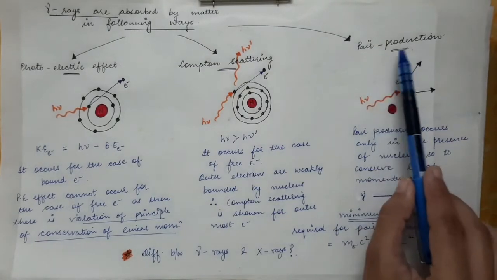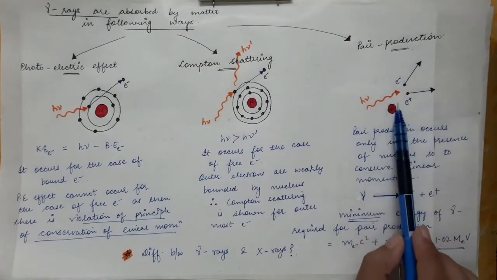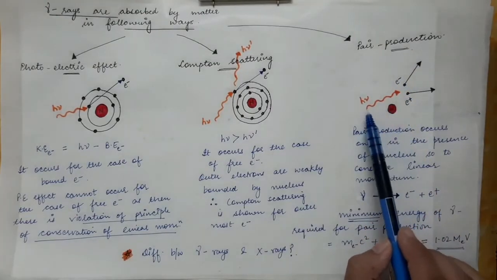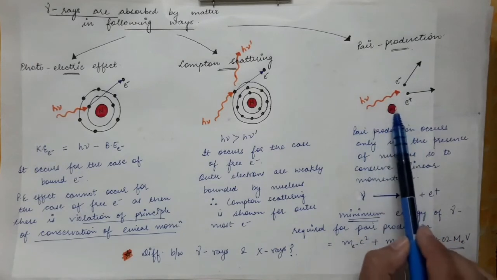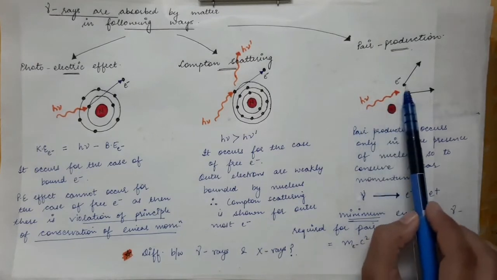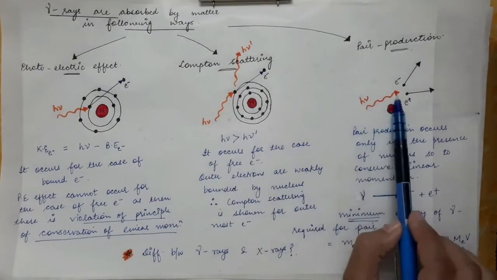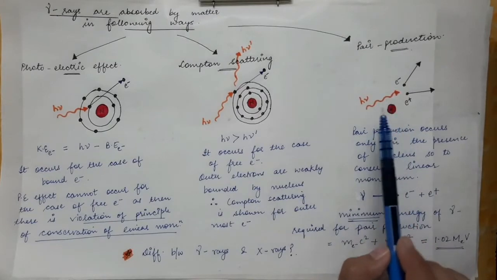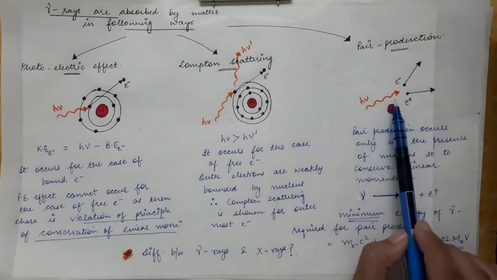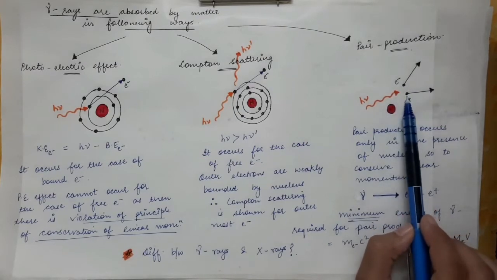Now this pair production phenomenon always occurs under the influence of a nucleus. So when the gamma photon is traveling in the medium and some nucleus is present in its vicinity, only then will this gamma photon get converted into an electron and positron.